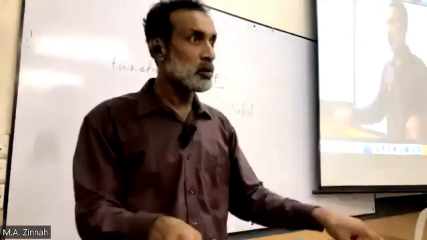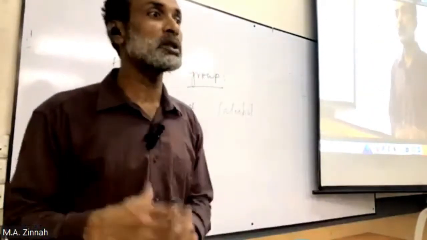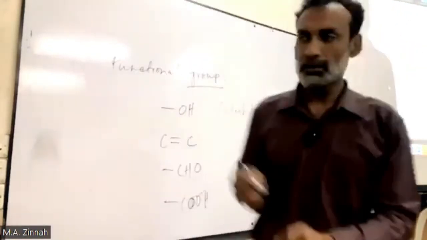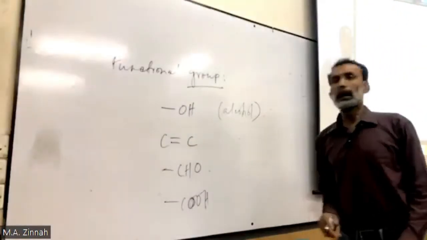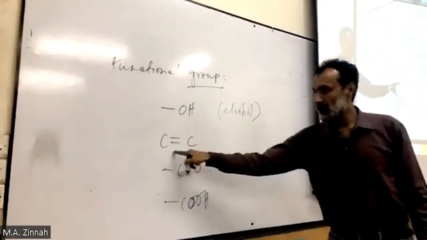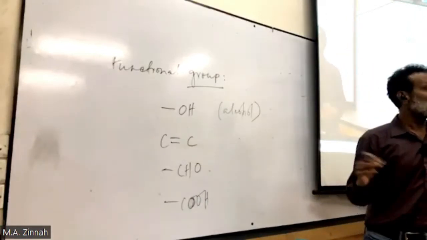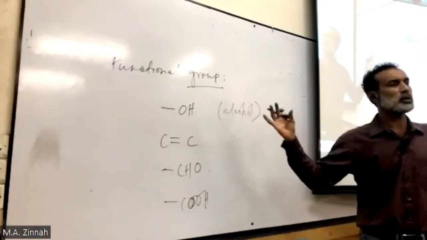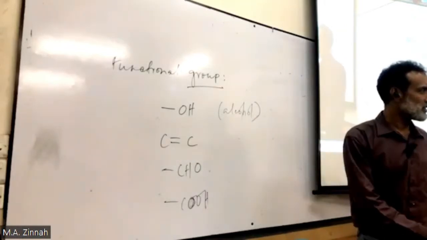So all these compounds have a general name: alcohols. Clear? And then if you get compounds with a carbon-carbon double bond, there may be hundreds, thousands of compounds with a carbon-carbon double bond.